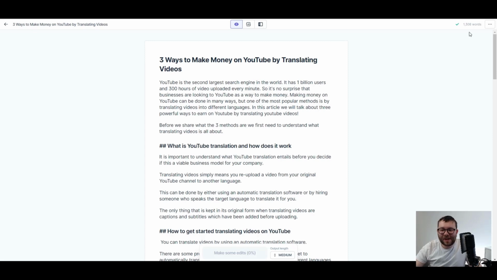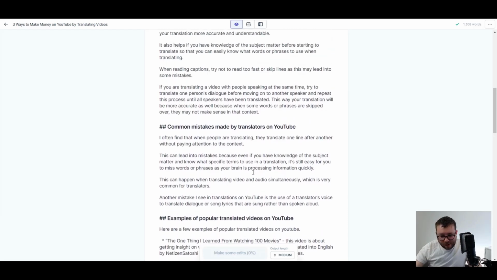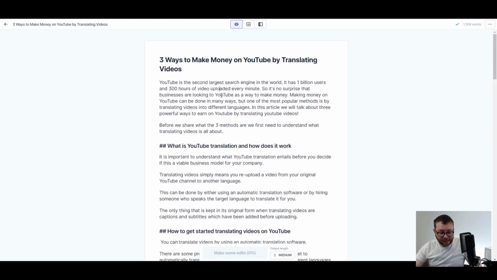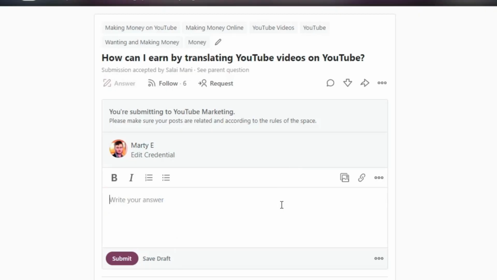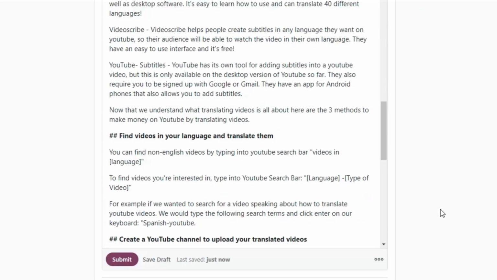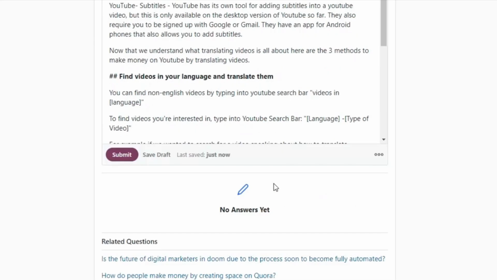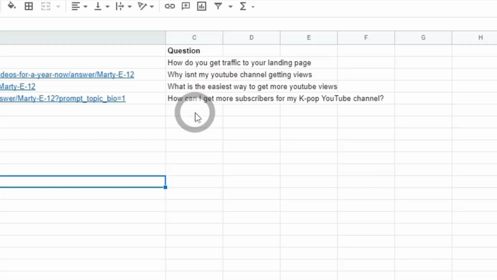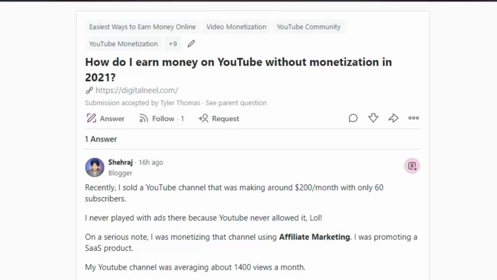There we have it. We have 1,308 words. Okay, I've also only got around about 13 minutes, so I'm just going to go ahead and copy this before the hour is up. I'm going to paste this in, and boom, that is a really good little blog post there. I'm going to submit it. Paste values only. Continue with the third question.